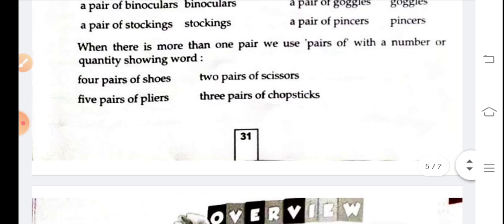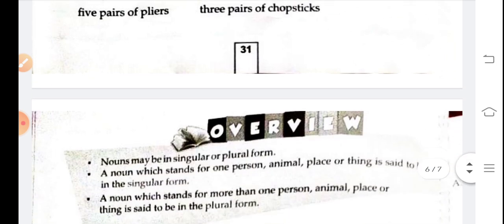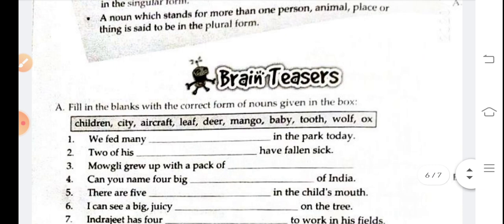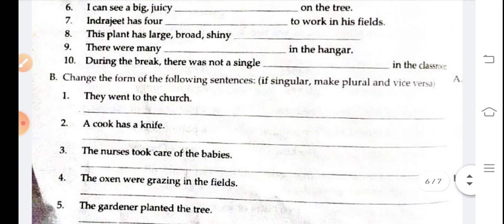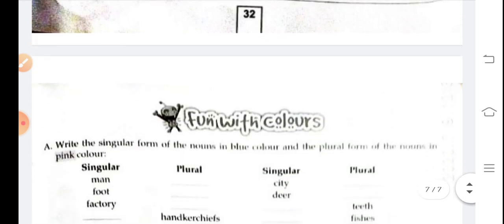Okay, next one. When there is more than one pair, we use pairs of with a number or quantity-showing word. 4 pairs of shoes, 2 pairs of scissors, 5 pairs of pliers, 3 pairs of chopsticks. So learn this one, it is very important, and complete all the exercises given in your book.